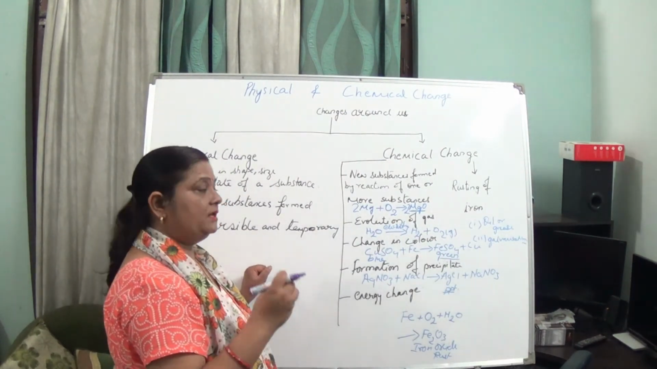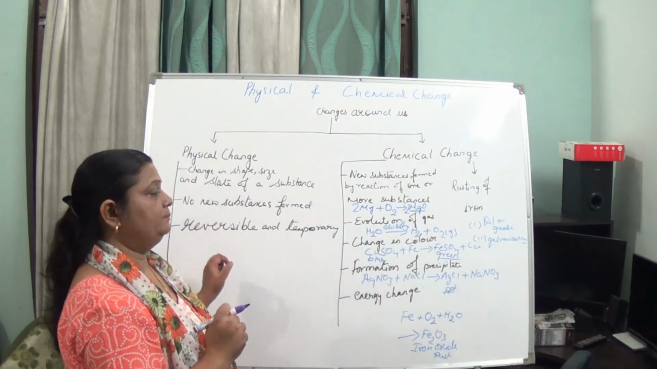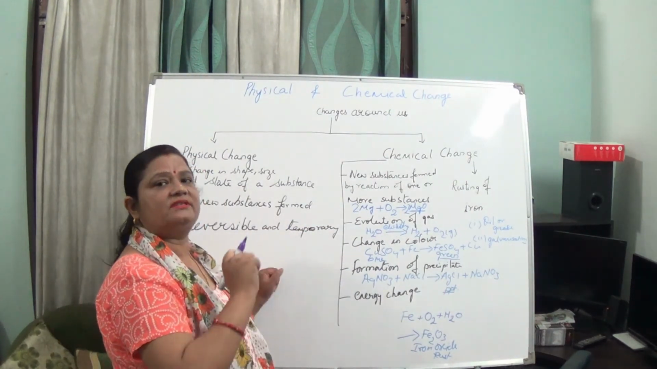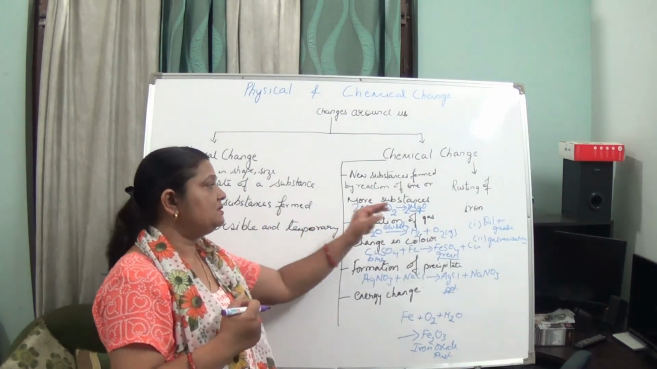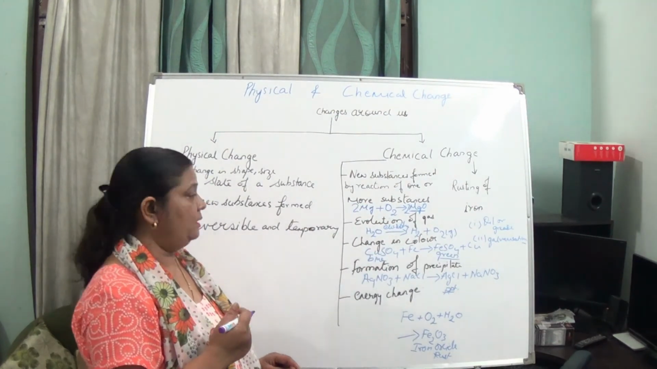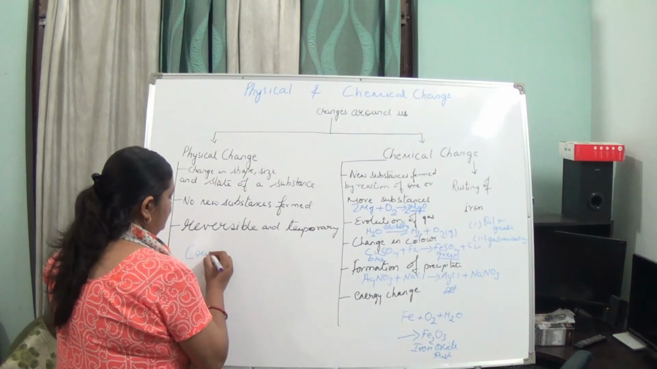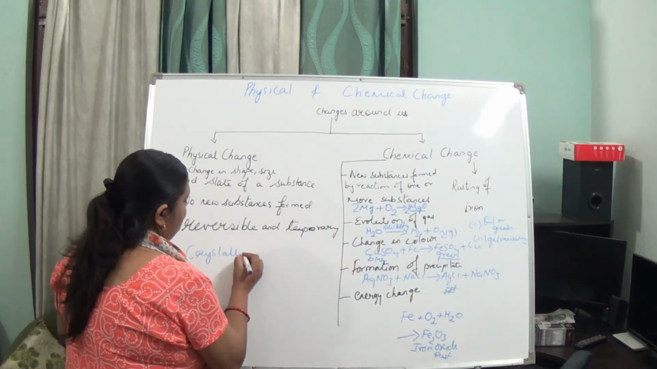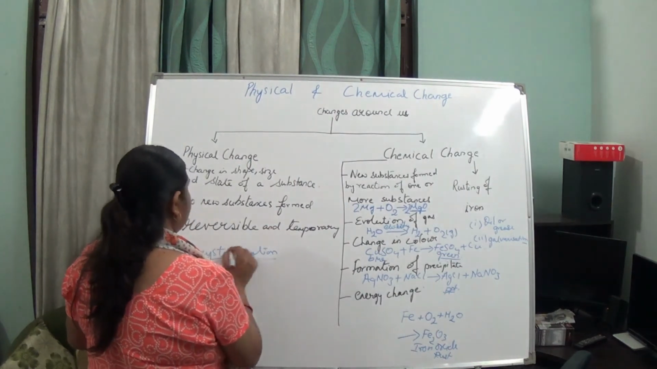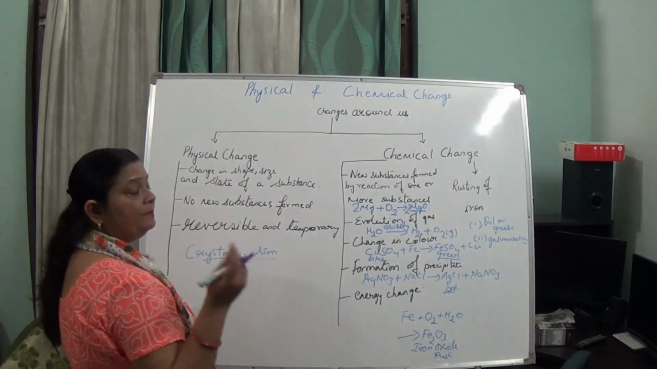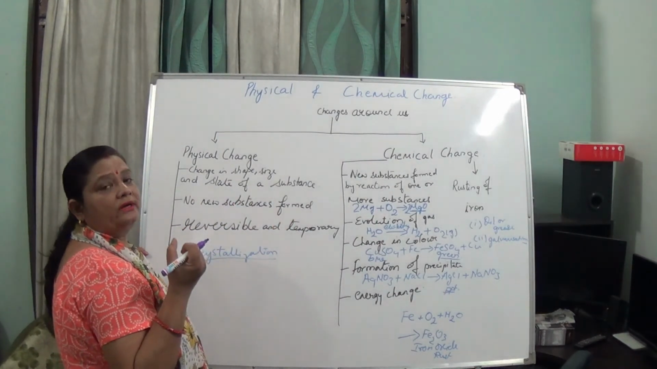Now galvanization. In galvanization, what do we do? We coat the iron objects with zinc, and this zinc does not allow it to rust, and this is how rusting of iron can be prevented. One more topic in this chapter is crystallization. In crystallization, we prepare pure crystals of salt if impure salt is given.